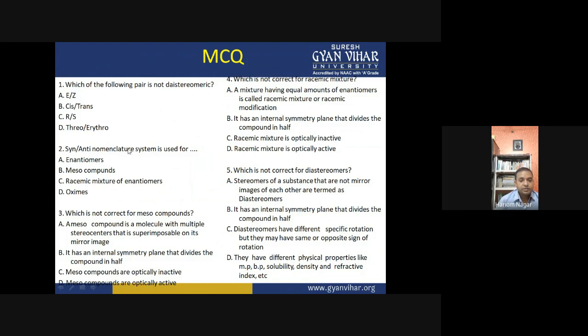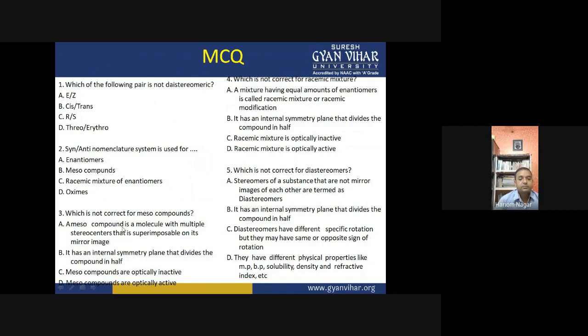Cis and anti nomenclature system is used for what? Enantiomers, meso compounds, racemic mixtures of enantiomers, or oximes. So actually for oximes, the cis and anti nomenclature system is used, right?